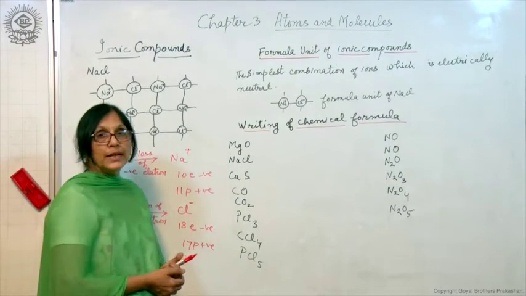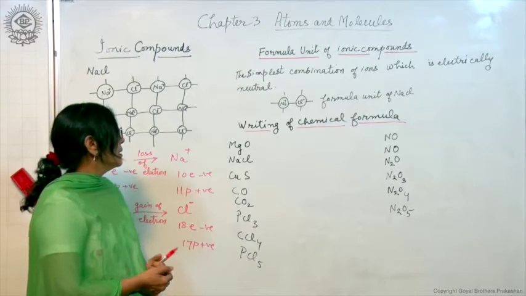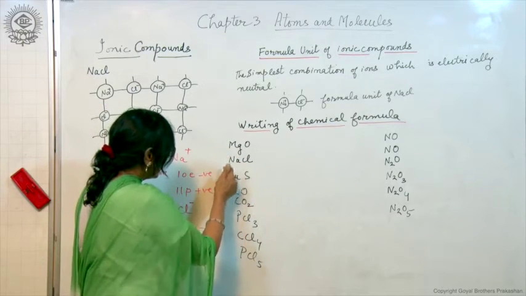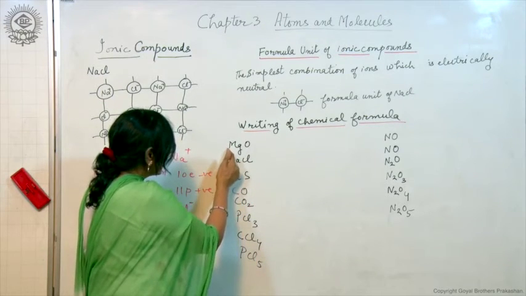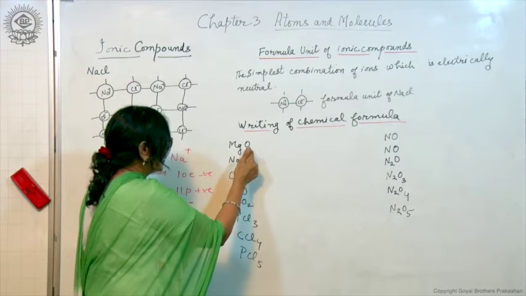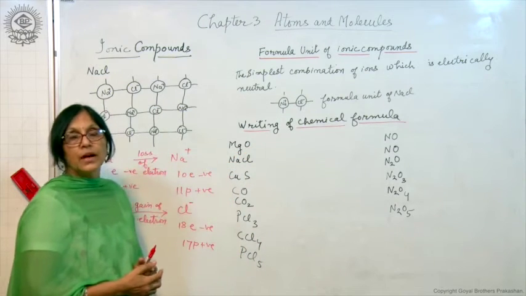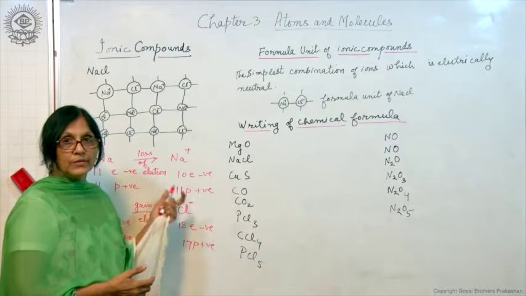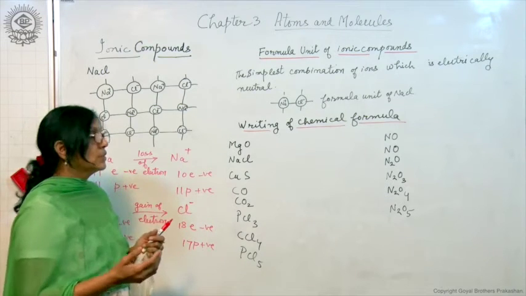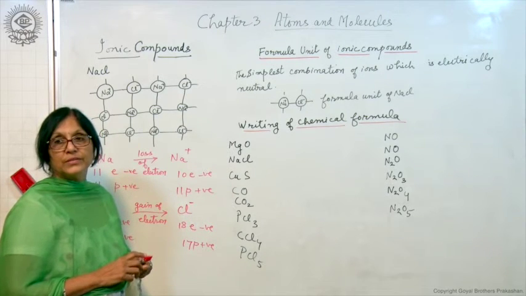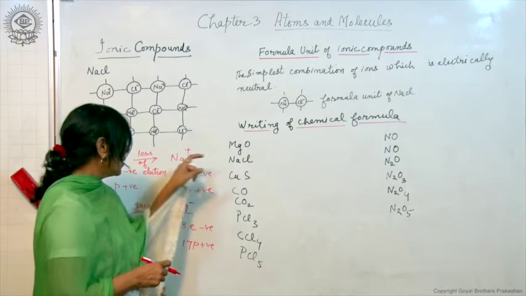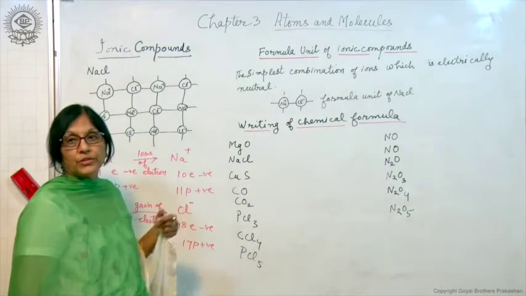Now, how to write the name? You have seen that in these, the metal is written first and the non-metal is written afterwards. So, the metal is written on the left hand side and the non-metal on the right hand side. And how do we name it?